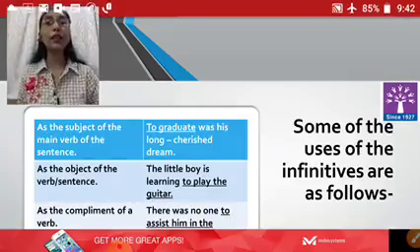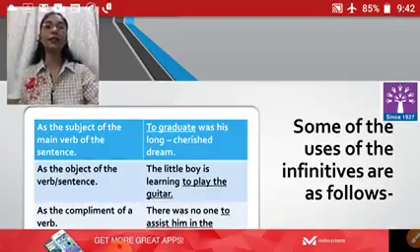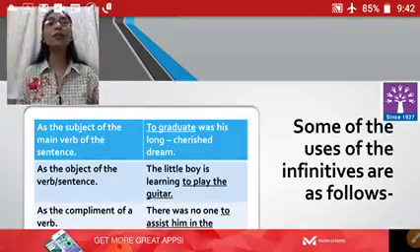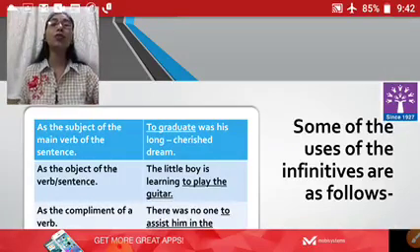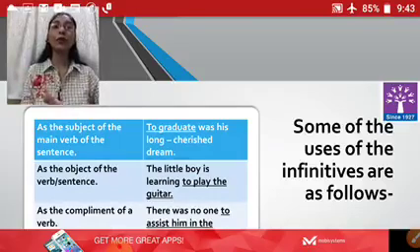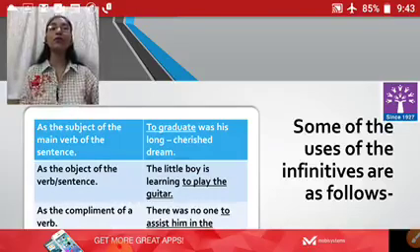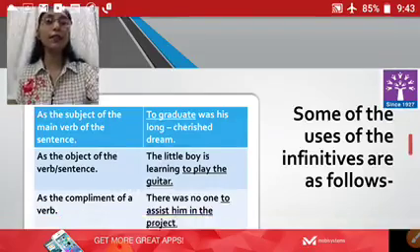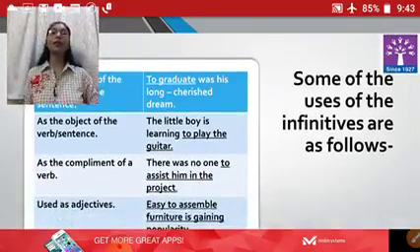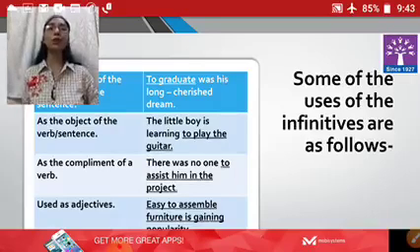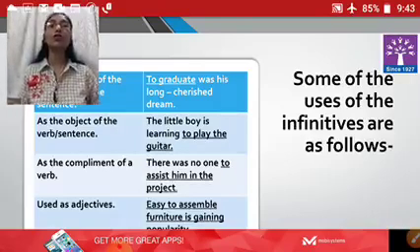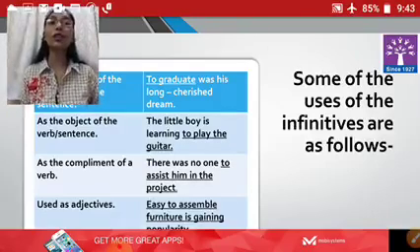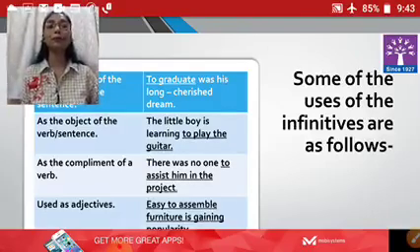Now how it is taken as the subject of the sentence, here they have given an example. To graduate was his long cherished dream. So here to graduate is the infinitive which is used as the subject of the main verb. If we see the second sentence, the little boy is learning to play the guitar. So to play the guitar is working as the object of the sentence, right?